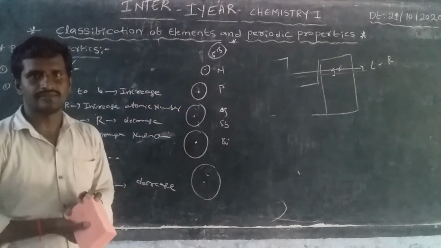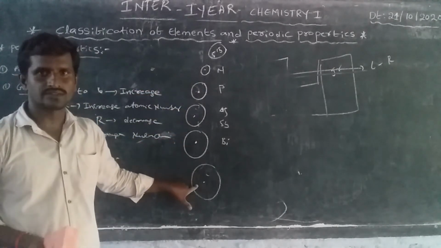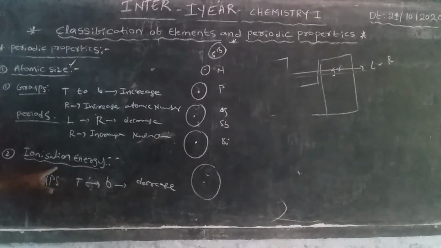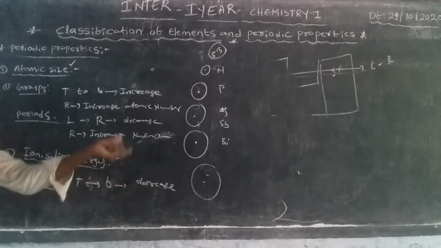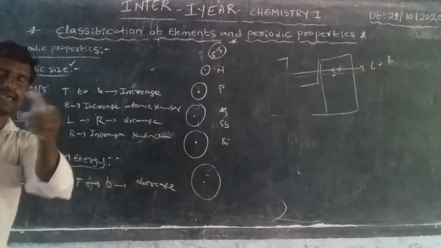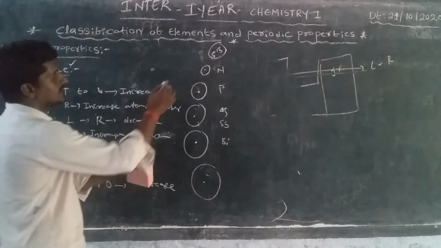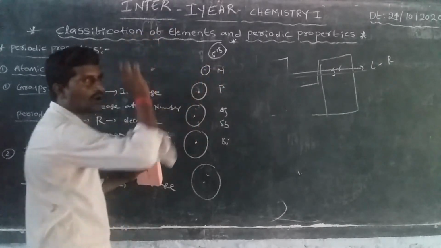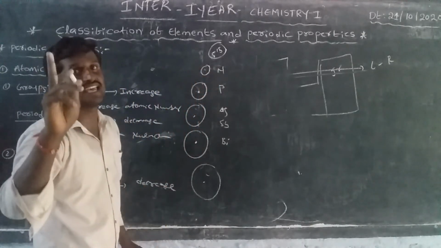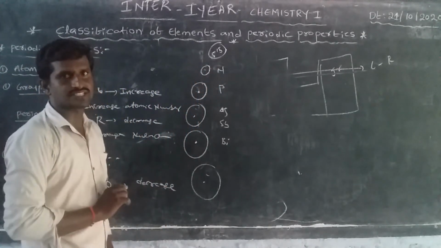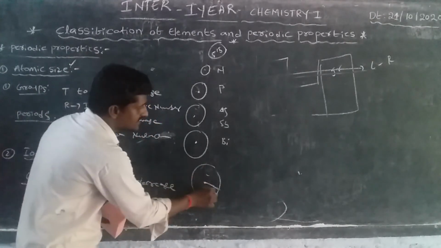Observe very carefully: nitrogen, phosphorus, arsenic, antimony, bismuth. This topic discusses ionization energy. Ionization energy means the energy required for removing one electron. Generally, this is the nucleus and this is the outermost orbital. In nitrogen, the distance between the nucleus and the outermost orbital is less, and in the lower elements the distance is more.